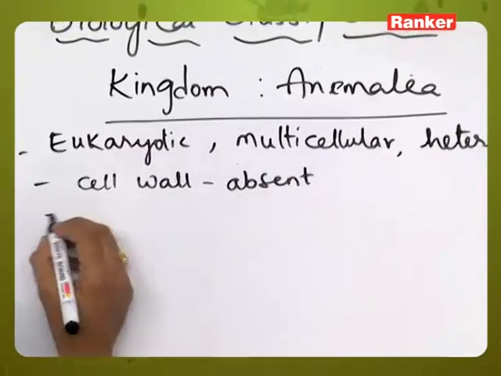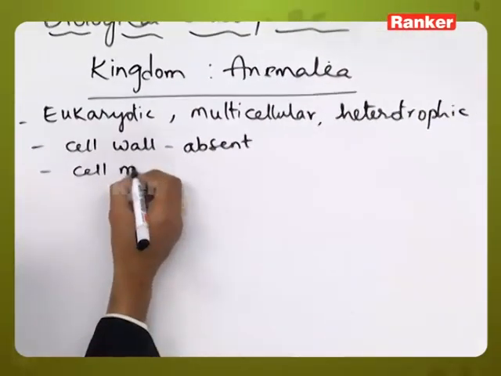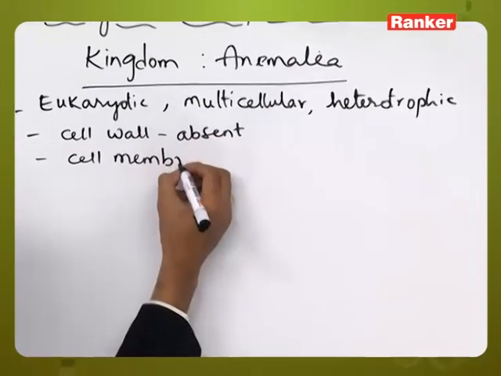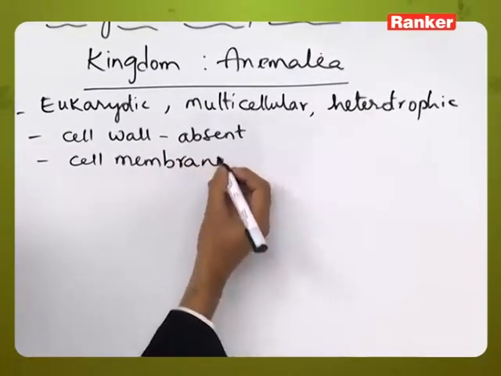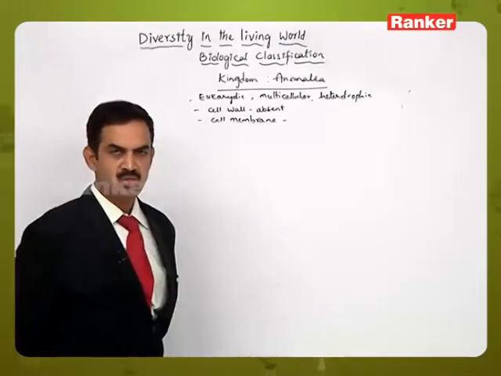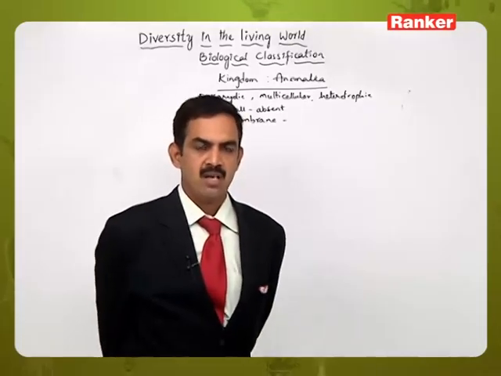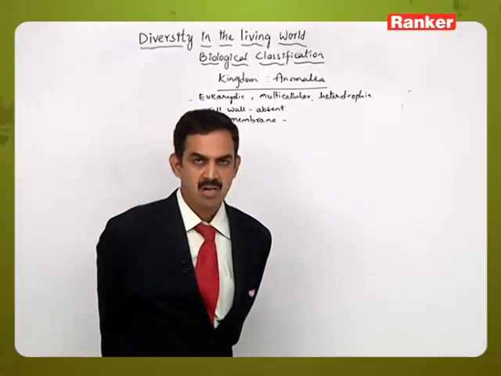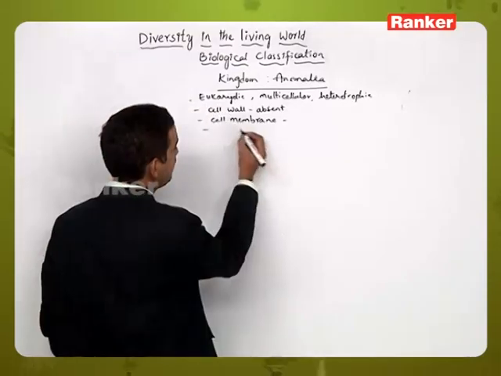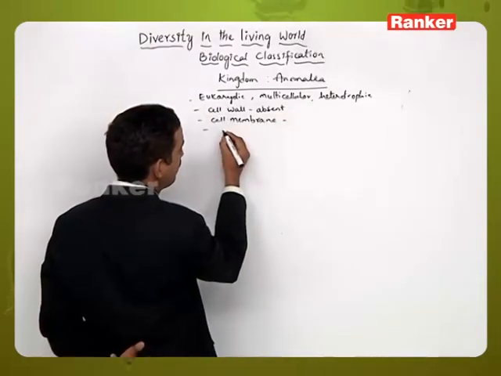absent in them, but the outermost membrane which is delimiting the cell is the cell membrane, which is similar to that of the other living organisms. Then these are heterotrophic in their nutrition.